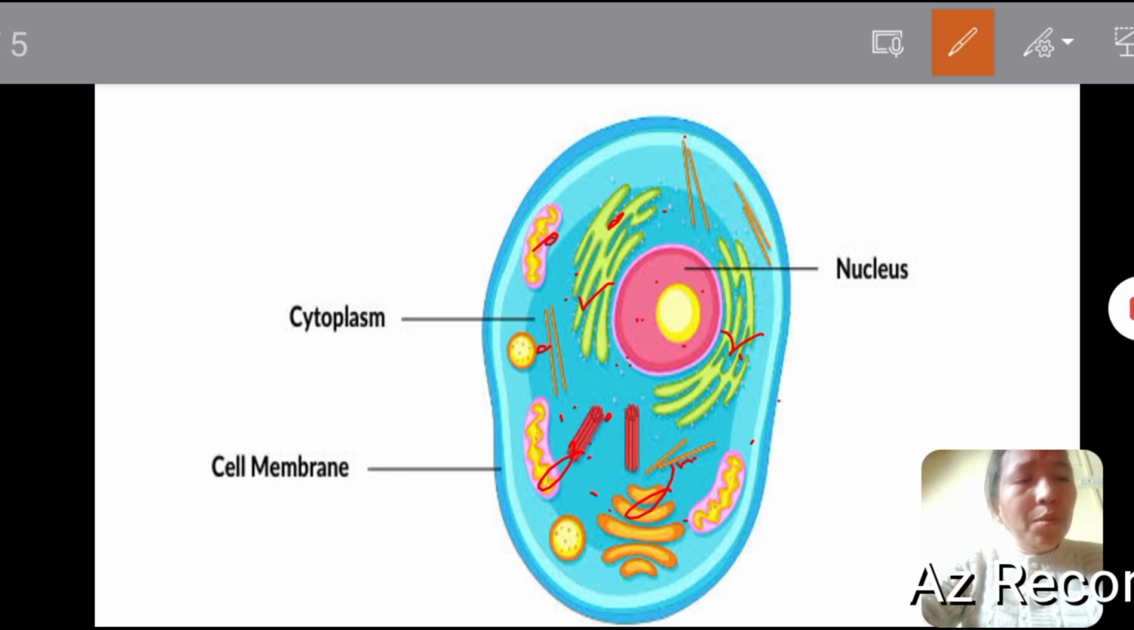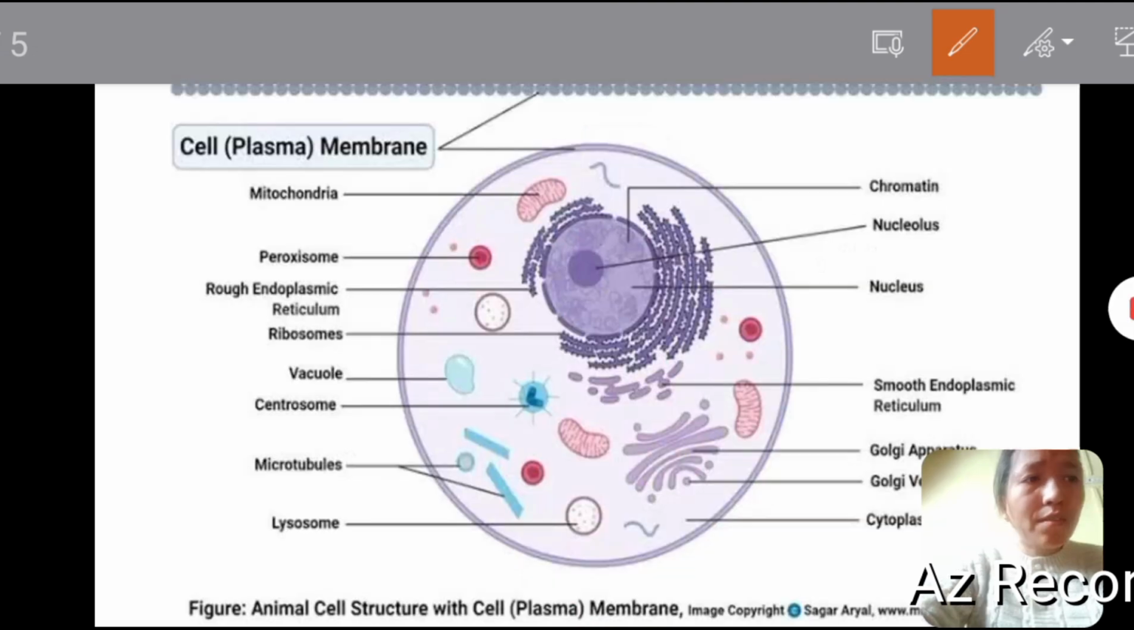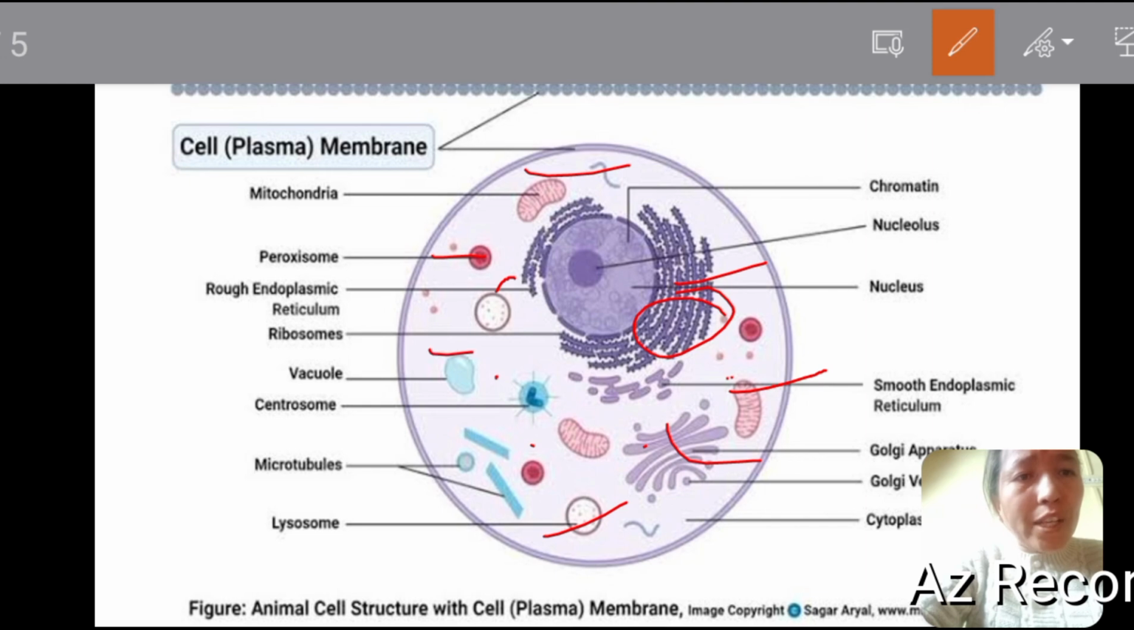So now move to the next slide and we will do all organelles in detail. These are the organelles that are scattered inside the cytoplasm, just like endoplasmic reticulum, Golgi body, mitochondria, lysosomes, peroxisomes, ribosomes present on the endoplasmic reticulum, and free ribosomes, vacuole, centrosome. So let's do all organelles one by one.